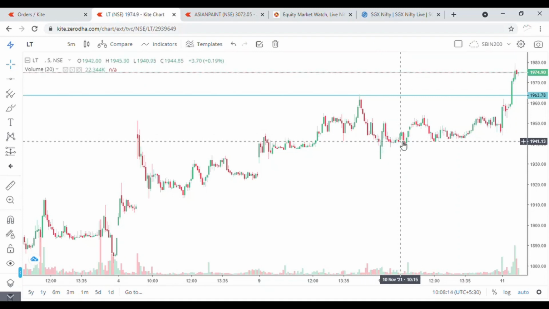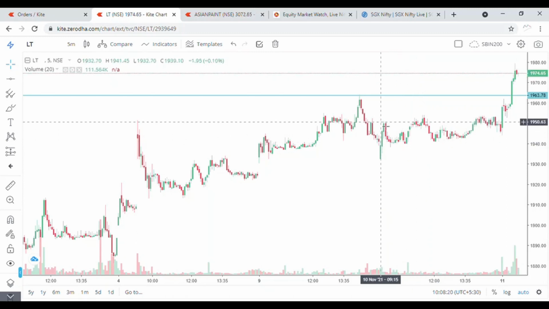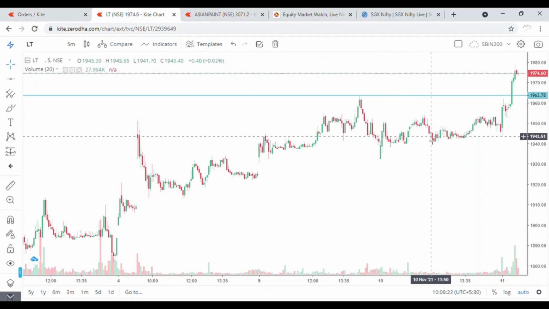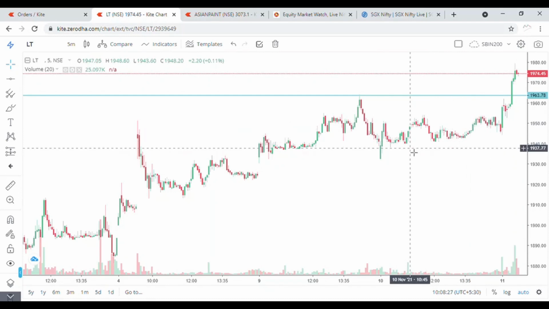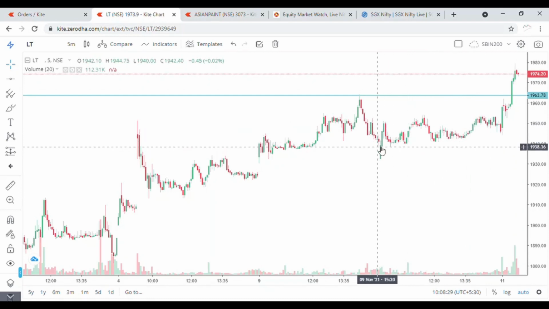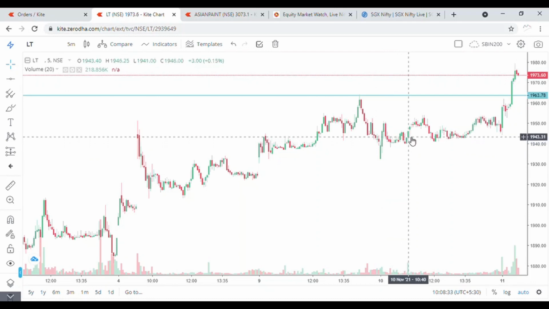As a retail trader, we always want to follow the bigger player, and the bigger player always leaves footprints behind on their journey. So what are the footprints that we need to identify and trade along with them? These are the footprints from my point of view.